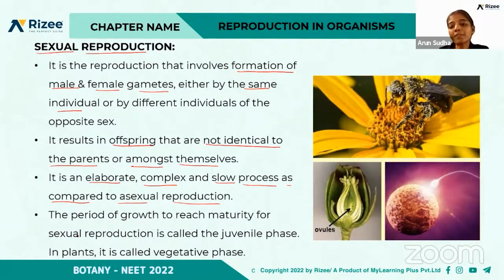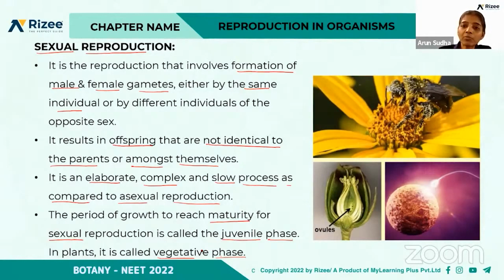And there occur different phases in the growth of the organism. The period of growth to reach maturity for sexual reproduction is called the juvenile stage. So the initial stage is the juvenile stage, and in plants it is called the vegetative phase. The juvenile stage is called the vegetative phase in the case of plants, but in animals we call it the juvenile phase. So from birth, the growth to attain maturity, that is called the juvenile phase.